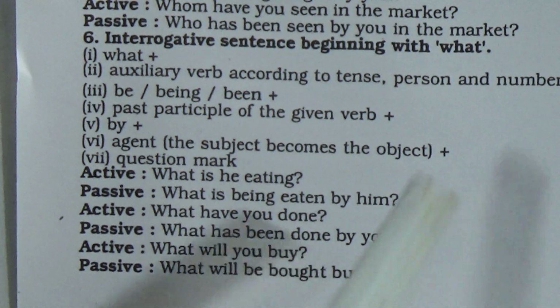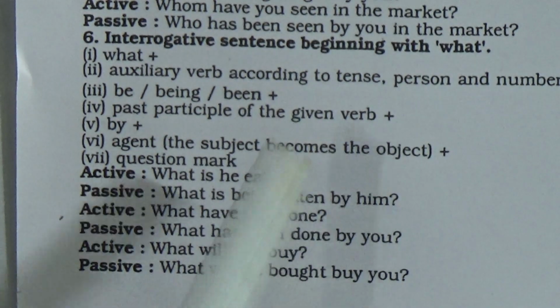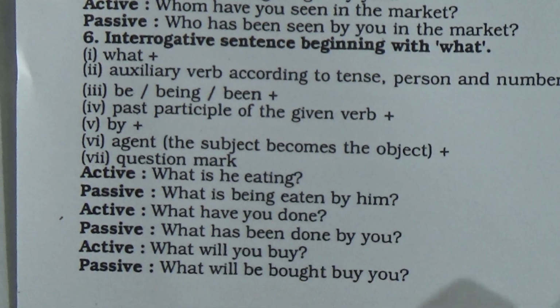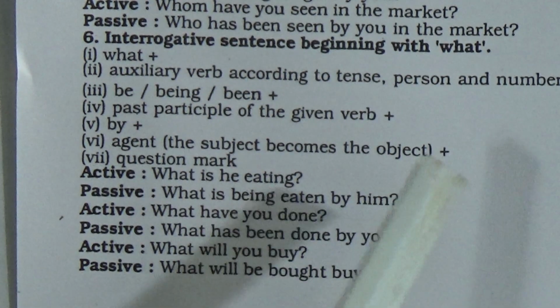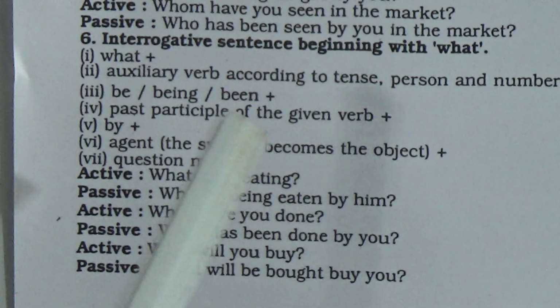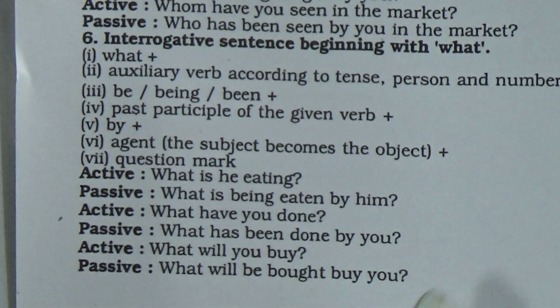So from our structure, what we have learned is, when the interrogative sentence begins with what, to make it passive voice, at first you will write what plus auxiliary verb according to tense, person and number plus be or being or been plus past participle of the given verb plus by plus agent, I mean the subject becomes the object, plus question mark of course you have to put.